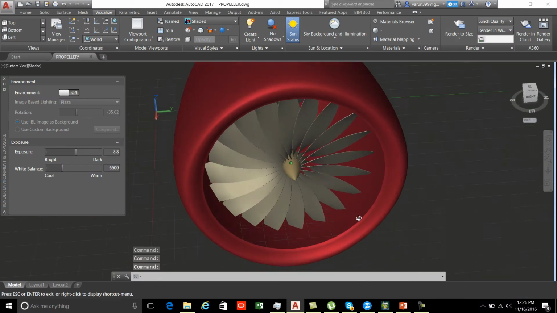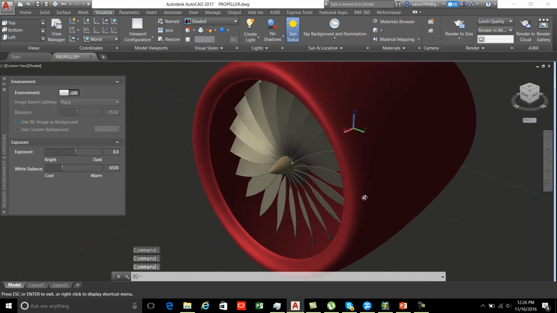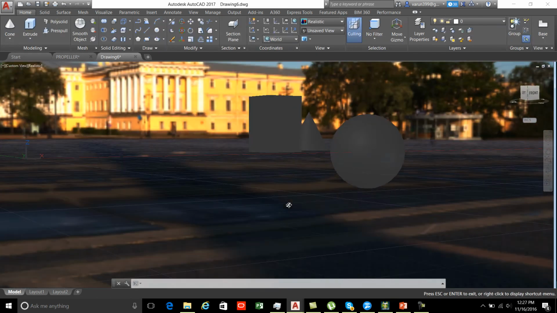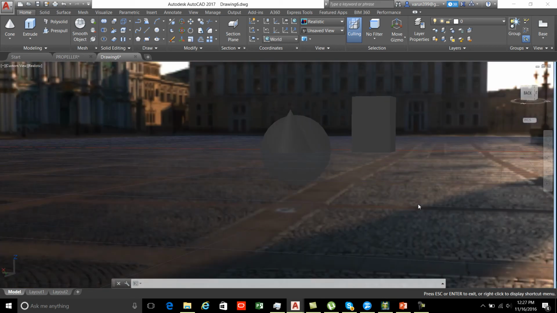Smoother graphics and 3D environment. AutoCAD 2017 provides a smoother graphics and interface to work on 3D complex designs and modeling. It provides a background 3D realistic image which gives an effect of working in that environment.